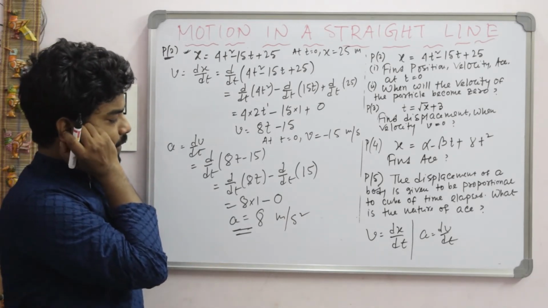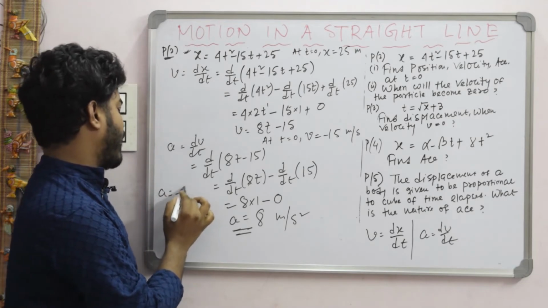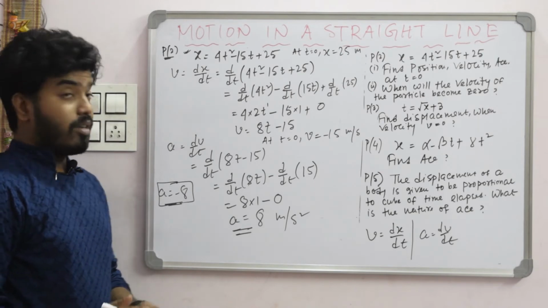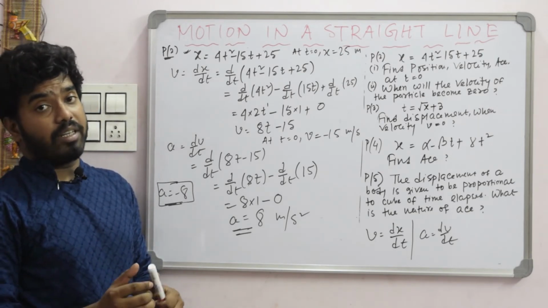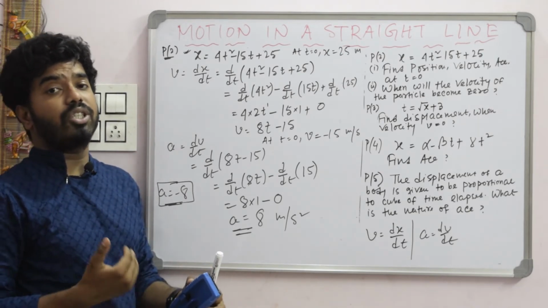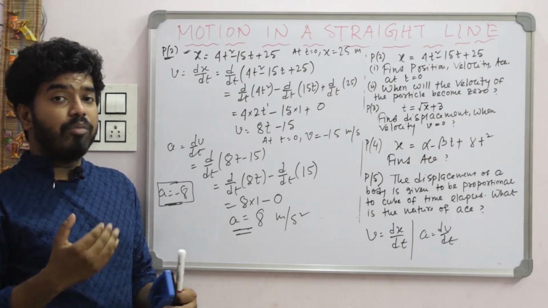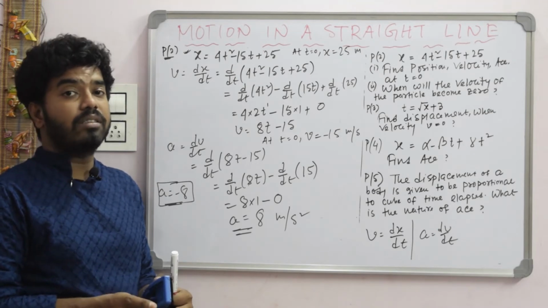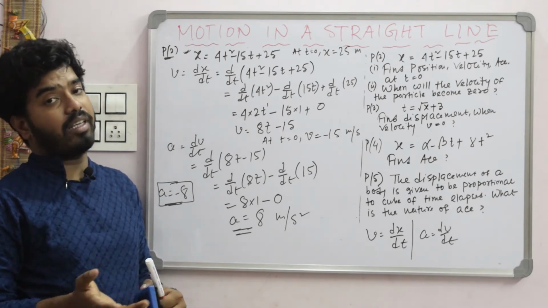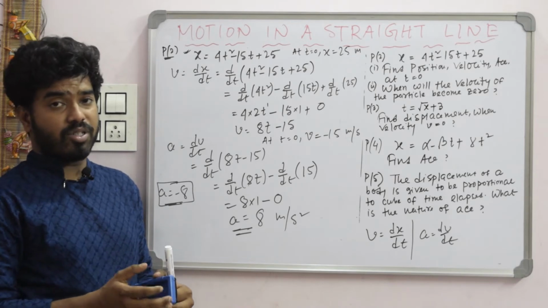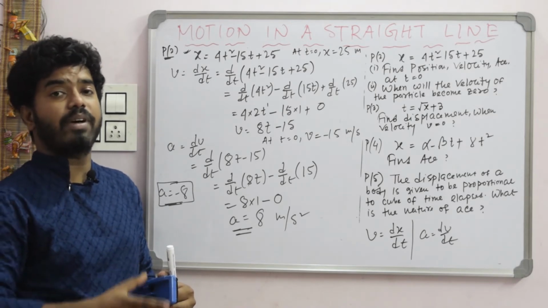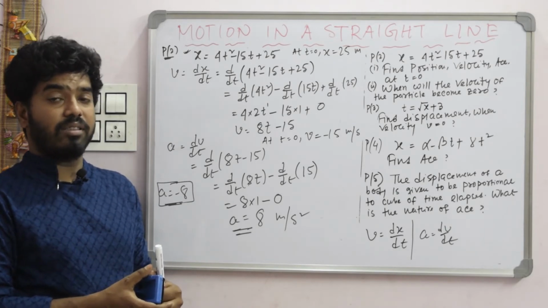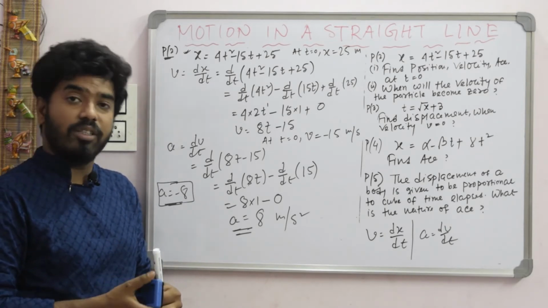Suppose your answer for acceleration is minus 8. So what is that called? You just remember one thing, acceleration is also categorized in two categories, positive acceleration and negative acceleration. When a body is increasing in velocity, it is called positive acceleration. For example, suppose a bus is starting from a bus stop, so its velocity increases gradually. So in this case we can say that the acceleration is positive.